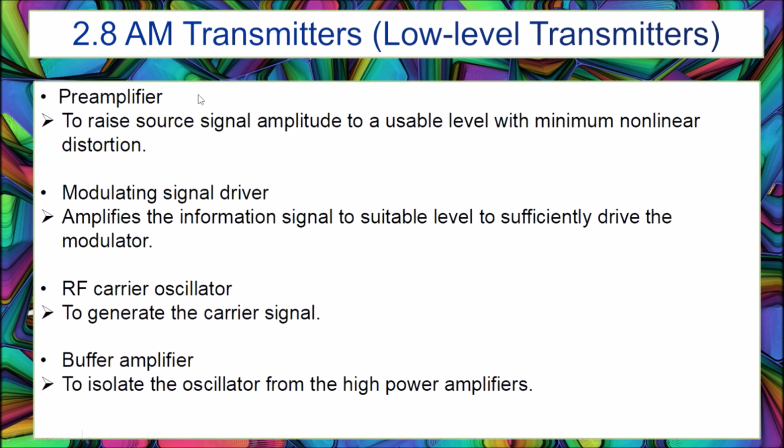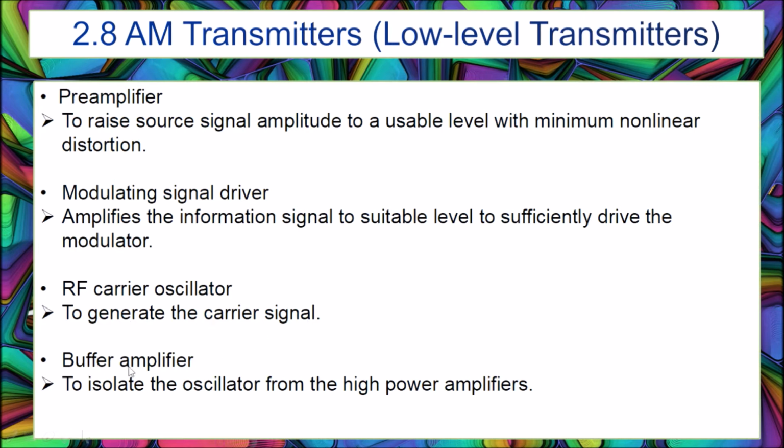So, the function of each block in the diagram: the preamplifier is to raise the source signal amplitude to a usable level with minimum nonlinear distortion. The modulating signal driver is to amplify the information signal to a suitable level to sufficiently drive the modulator. The RF carrier oscillator is to generate the carrier signal.